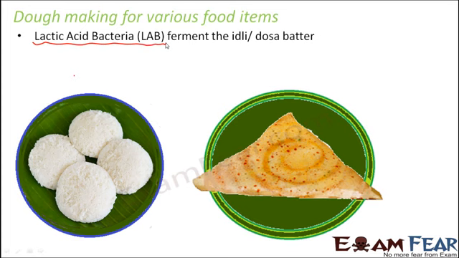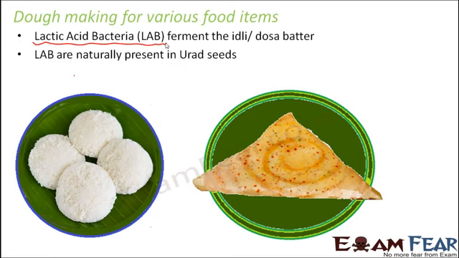Mostly it is rice and a pulse named urad. So these two things are ground and mixed, and then the batter is left undisturbed for quite some time. It is left for the fermentation process to take place.